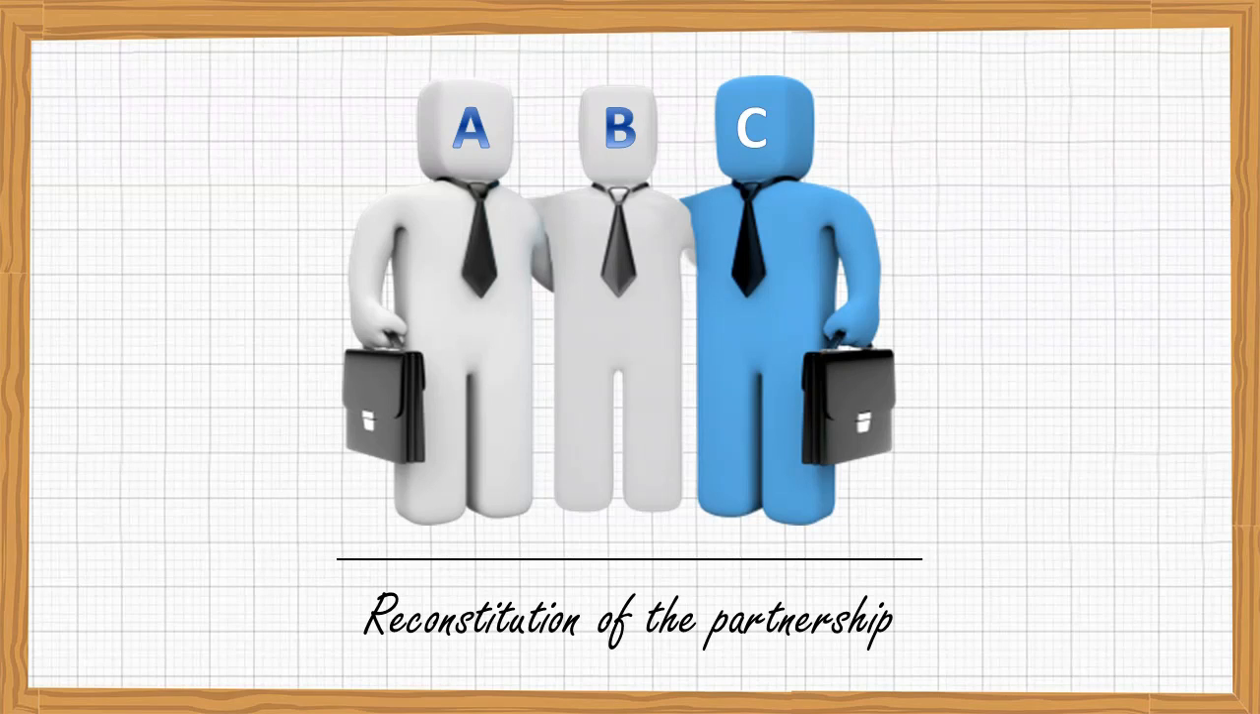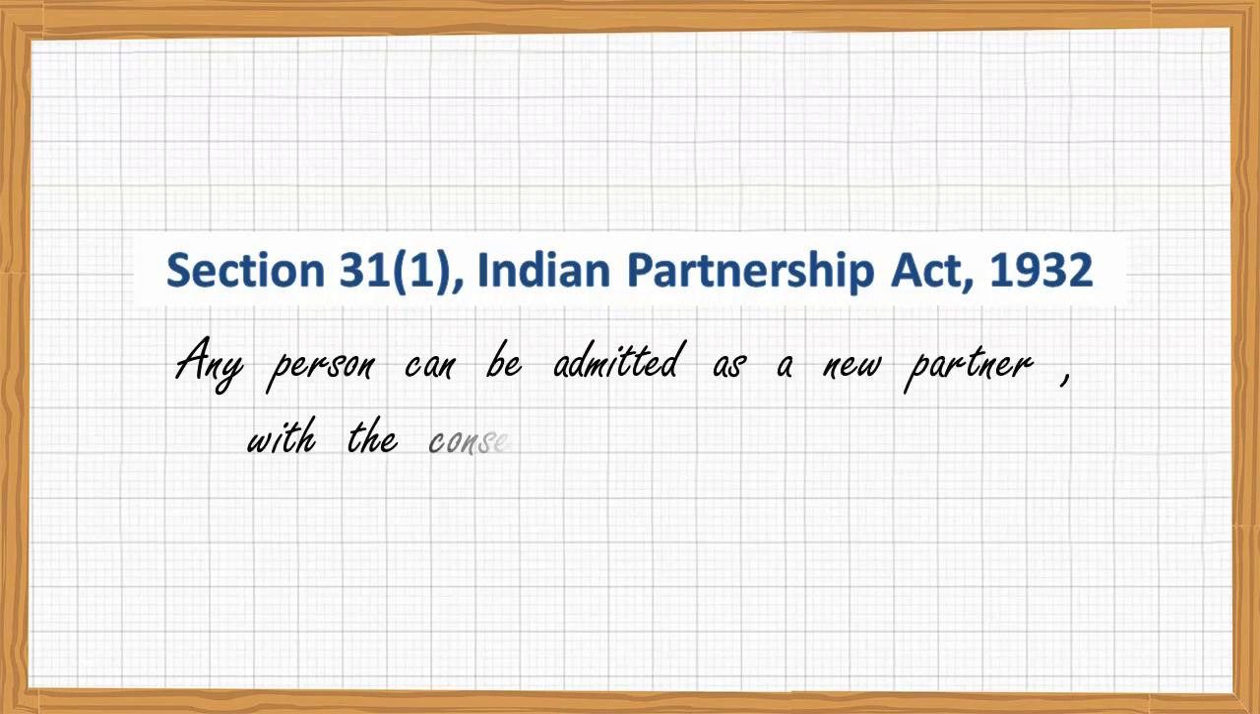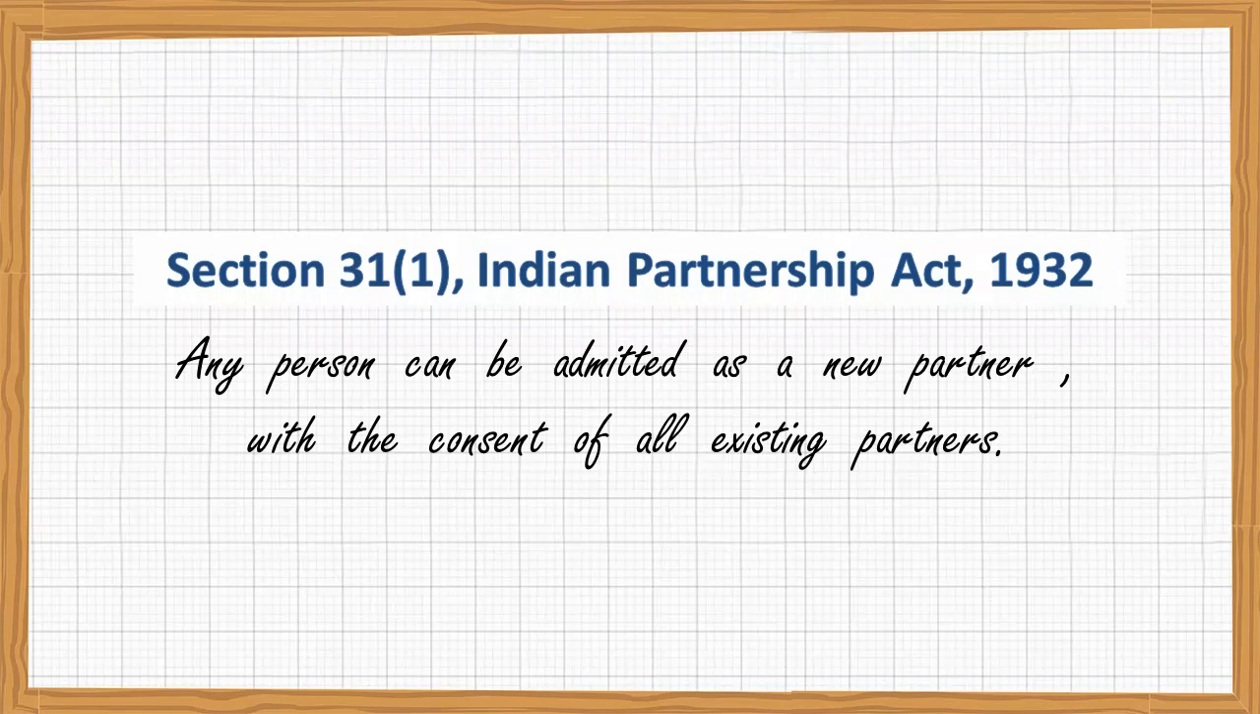One thing more I would like to remind you about section 31 subsection 1 of Indian Partnership Act 1932. As per this act, any person can be admitted as new partner, but with the consent of all existing partners. It means the new partner cannot be admitted in the firm if all the partners don't agree.